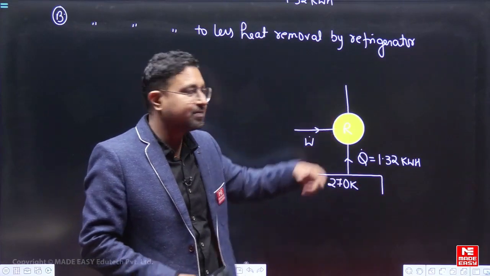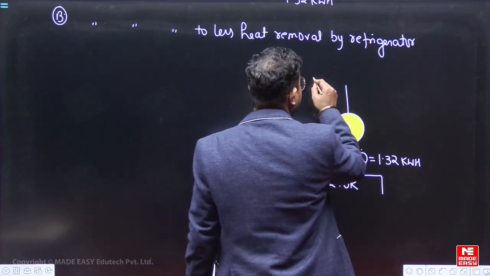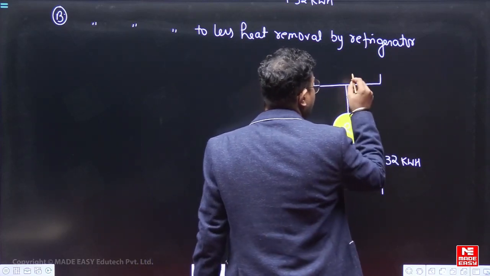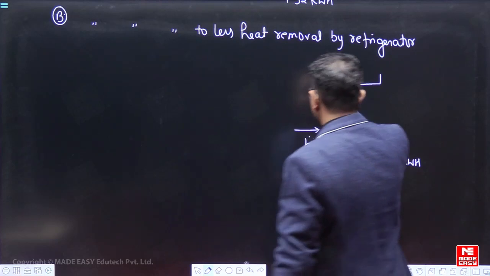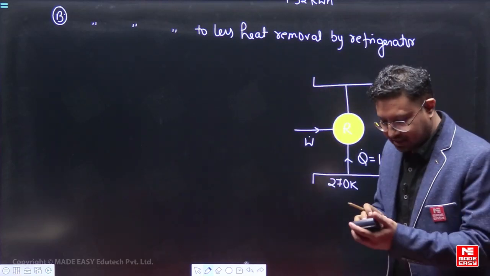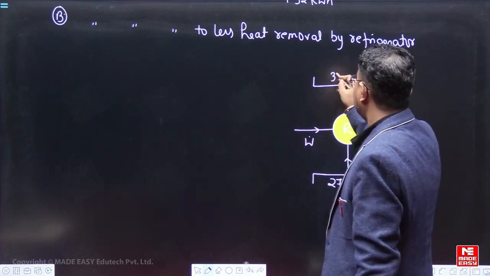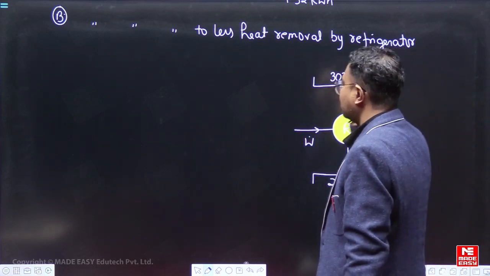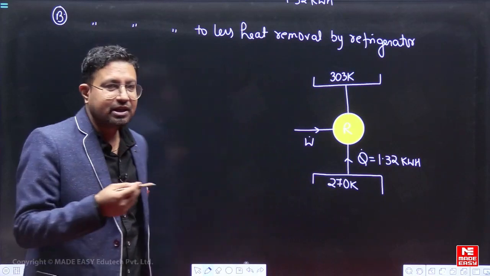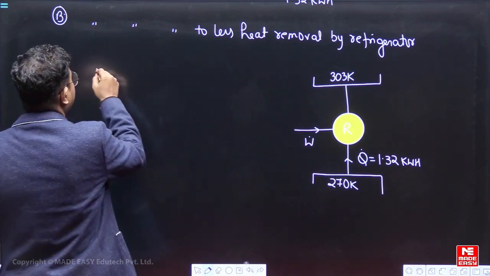So this W dot we have to calculate. The outside average temperature is given as 30 degrees Celsius, so 273 plus 30 is 303 Kelvin, right?